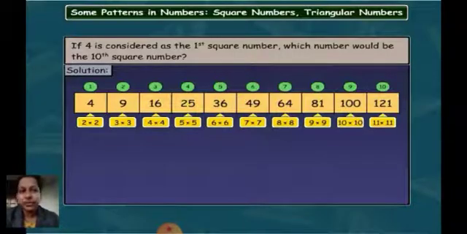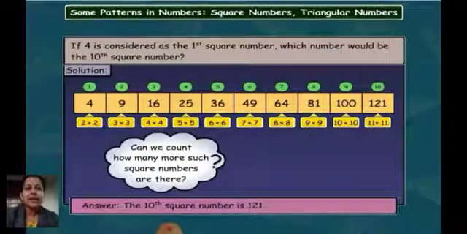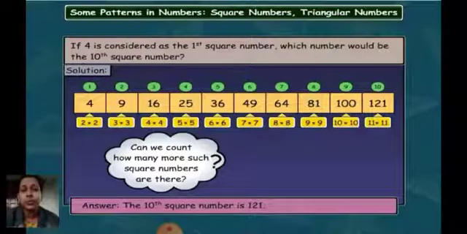Now, let's proceed further. Okay, can we count how many such square numbers are there? Can you count? No, my dear students, it will go on. You can go on multiplying the numbers. So that means there are a whole lot of numbers. That means there are infinite square numbers, because the numbers themselves are infinite. Therefore, their square numbers also will be infinite. Infinite means uncountable or innumerable. You cannot count the number of square numbers.